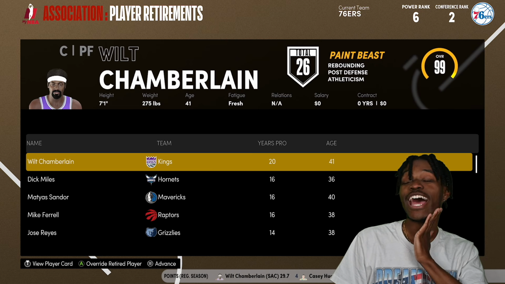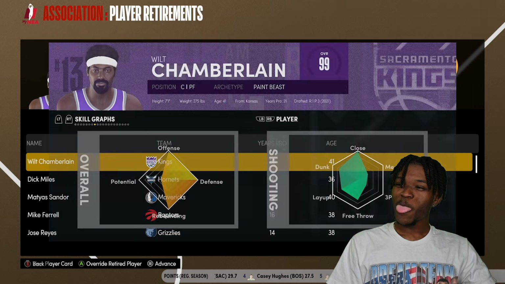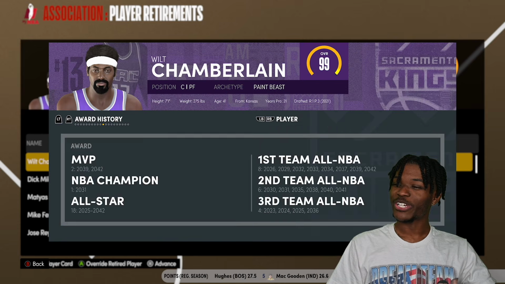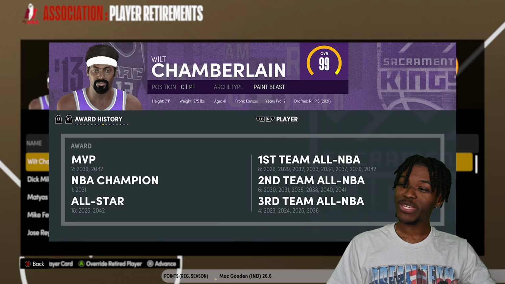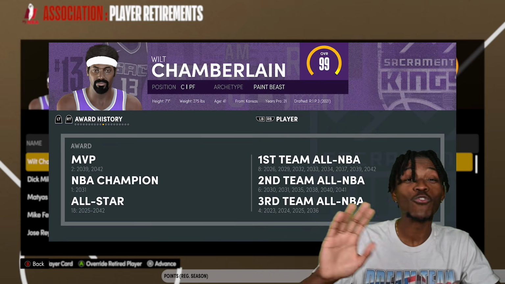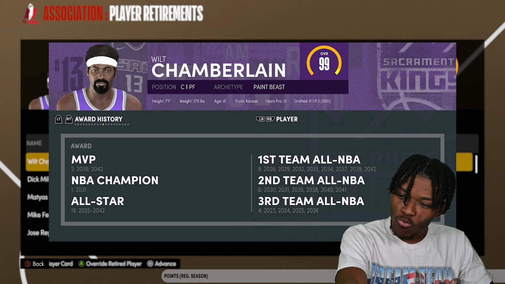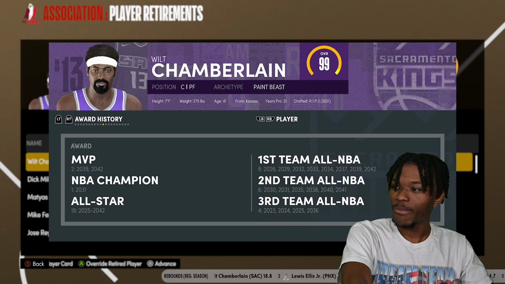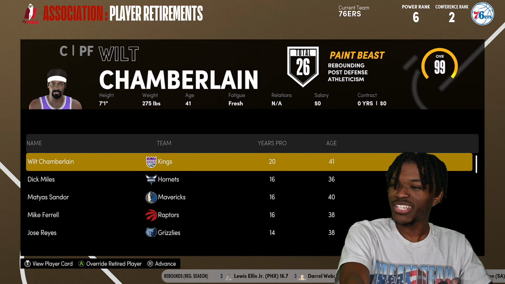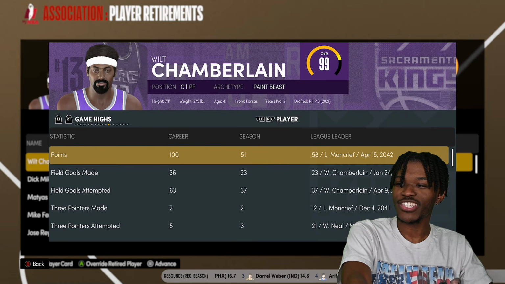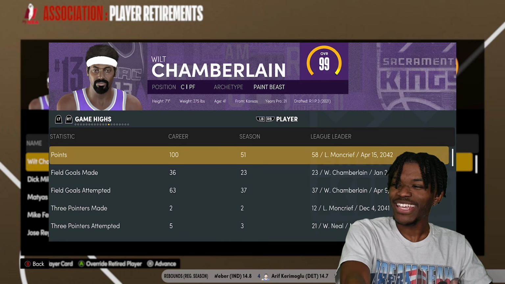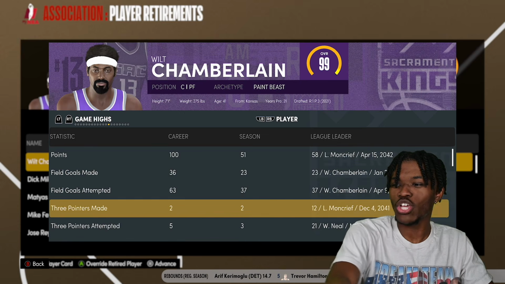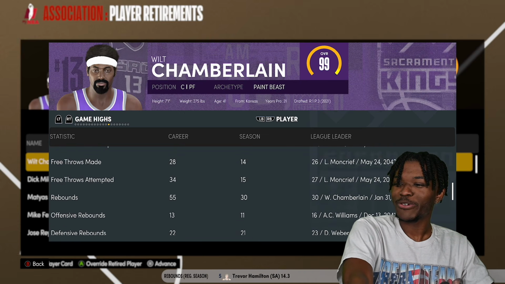After 20 years and not regressing a single day, Wilt Chamberlain finally calls it a career. Two-time MVP, and both of them happened when he was over 35, by the way. Only one championship, 18-time All-Star. He was all-defensive team a lot, you don't see here. His stats are going to be skewed because the stats you're going to see are like his real stats, you know. But this season, he had a 51-point game, so he also attempted threes and stuff.